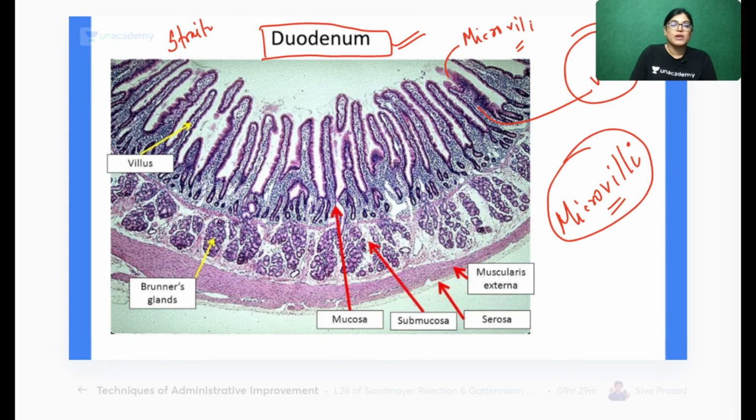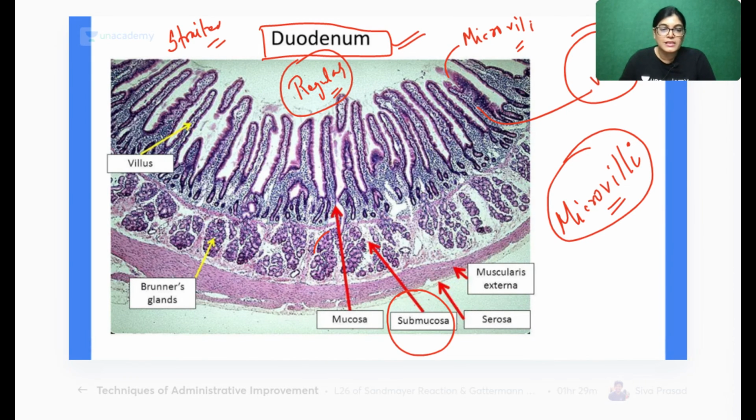Striated. My dear, it is striated. Why is it striated? There is a regular arrangement of microvilli, and this is present in the small intestine. The next layers you are seeing are the mucosa and submucosa. In the submucosa, can you see so many glands? In the submucosa layer there is Brunner's gland, and this is the characteristic identifying feature of the duodenum slide. Adjacent to the Brunner's gland, we have the muscularis externa.